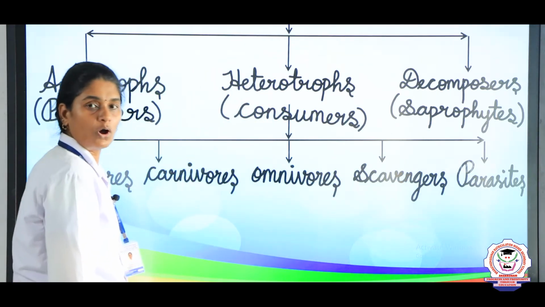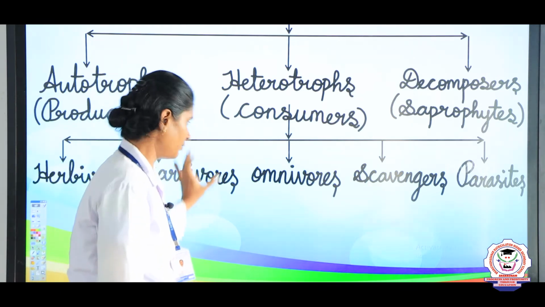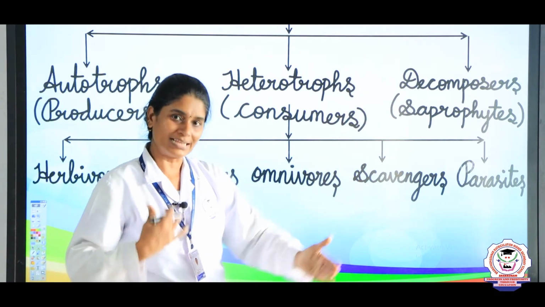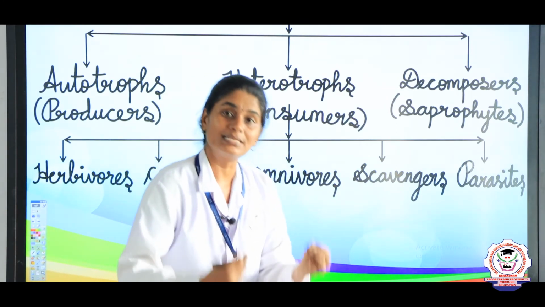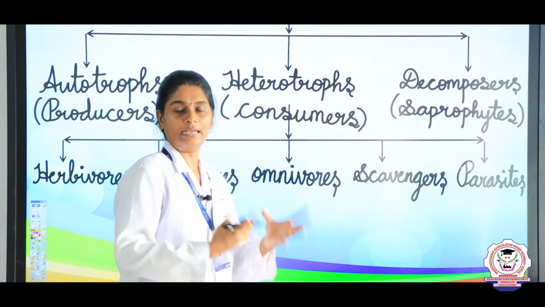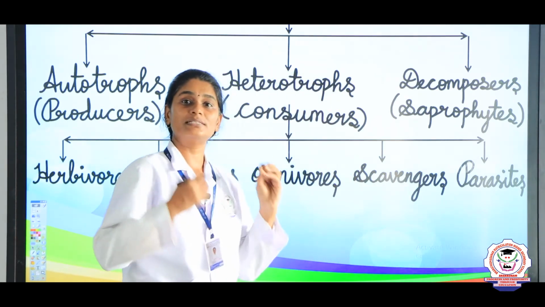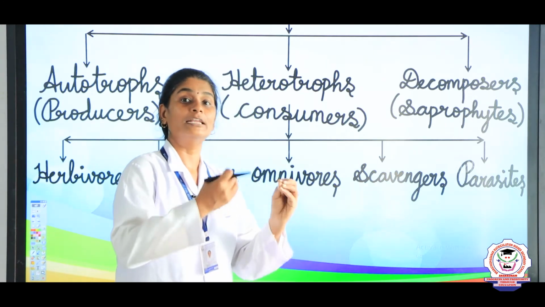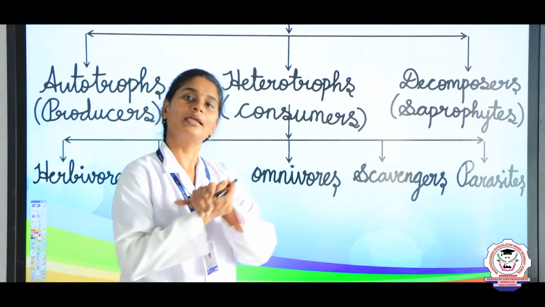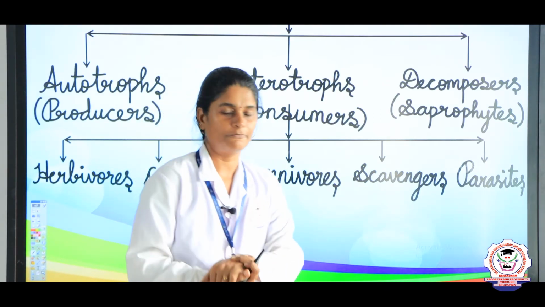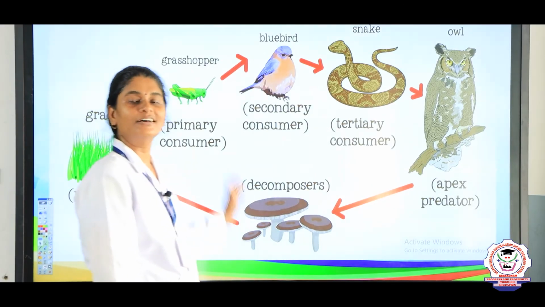Of course, we all know that herbivores eat only plants, carnivores eat only the flesh of other animals, omnivores eat both plants as well as the flesh of other animals, and scavengers are the animals that eat dead animals. And parasites are the organisms that live inside the body of another living organism, and they feed inside the body of that organism. Now let us see the food chain.